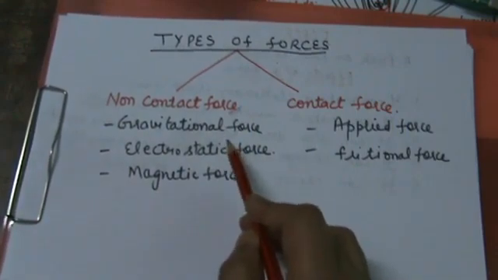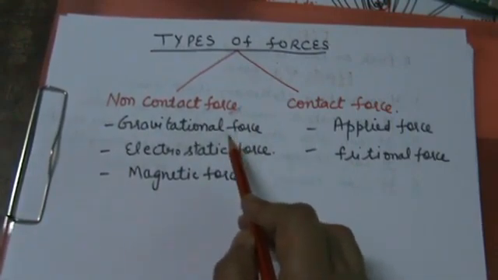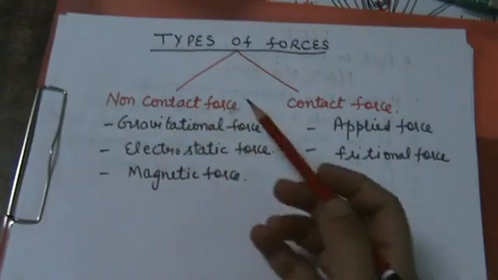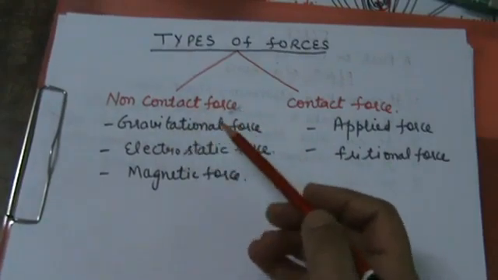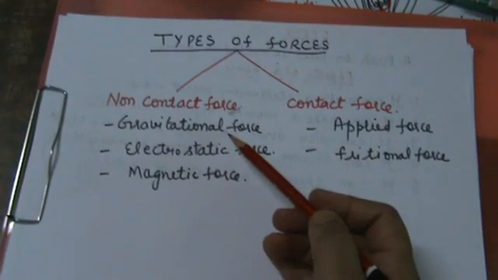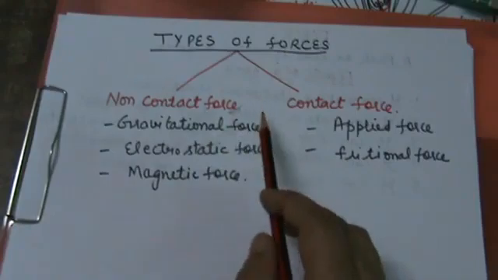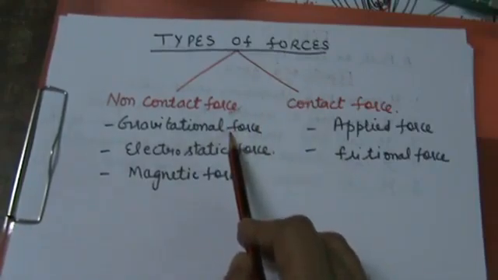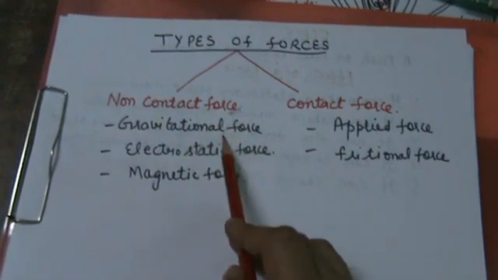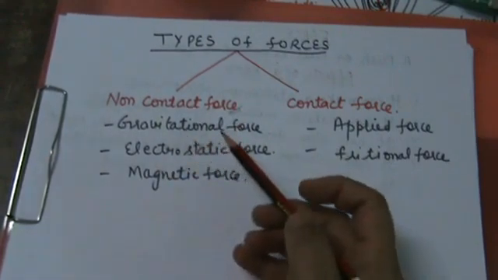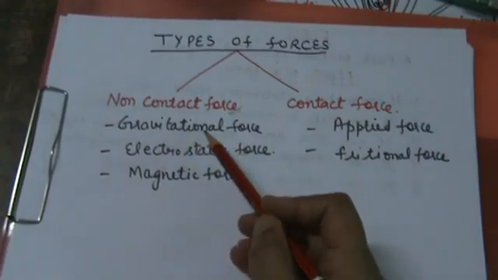Our weight is also the gravitational force of the earth acting on us. The magnitude of the gravitational force exerted by every object varies. For example, the gravitational force of the moon is 1/6 of the earth. Hence, if an object weighs 60 kg on the earth, it will weigh 10 kg on the moon. This is the gravitational force.